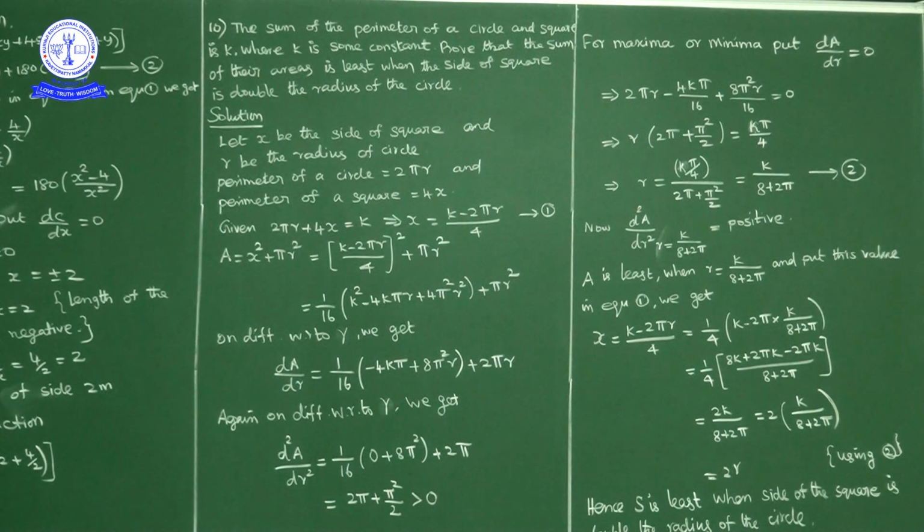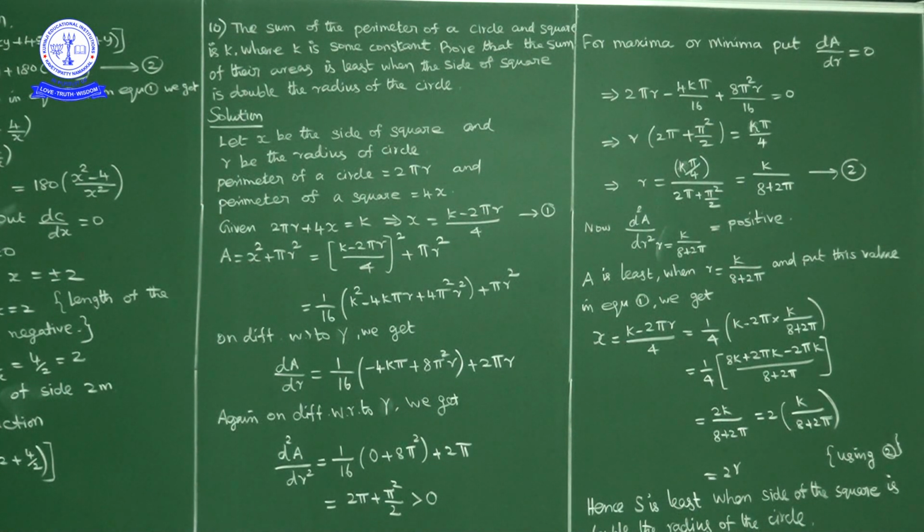The second derivative is positive. Now for minimum or maximum, put the first derivative equal to 0. Okay. dA by dr equal to 0. So what we got? R is equal to k upon 8 plus 2 pi. Okay. Now the second derivative at r equal to k upon 8 plus 2 pi is positive. So area is least when r is equal to k upon 8 plus 2 pi. Okay. By the second derivative test, area is minimum when r is equal to k upon 8 plus 2 pi.